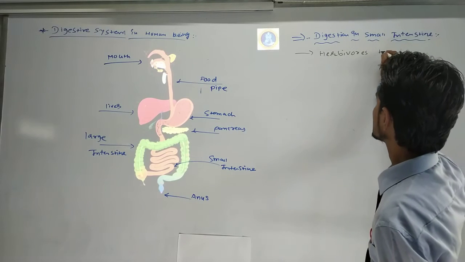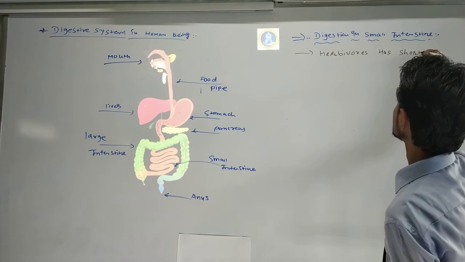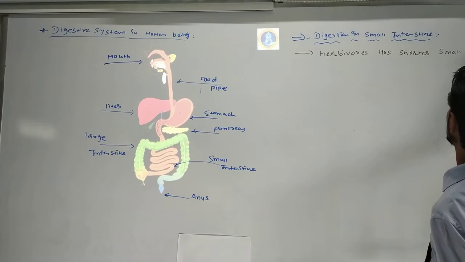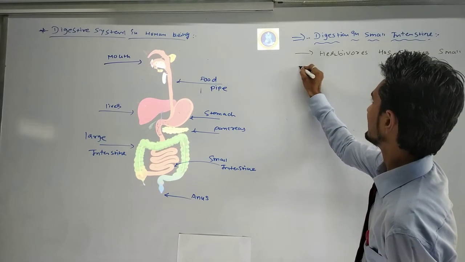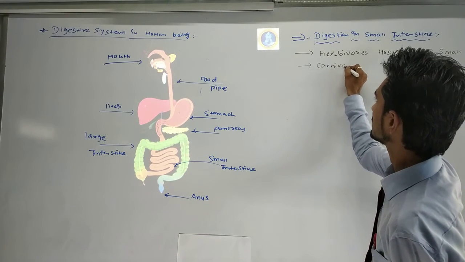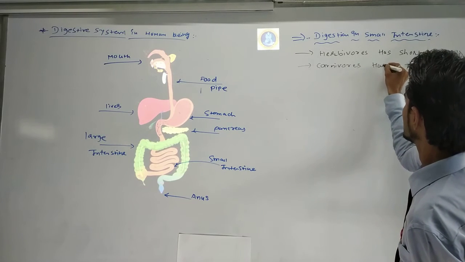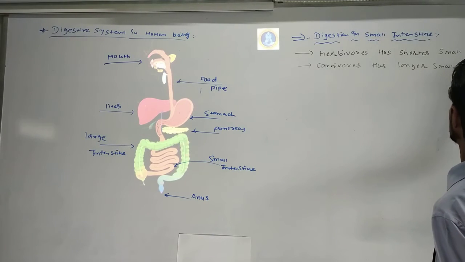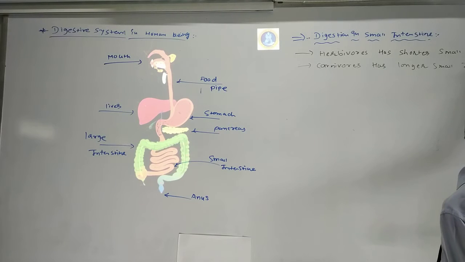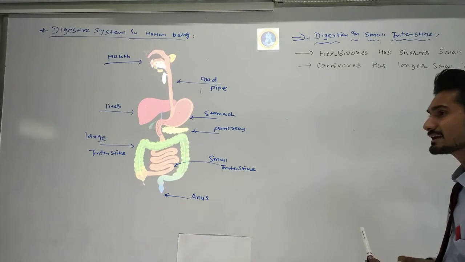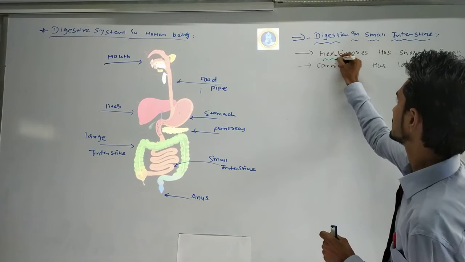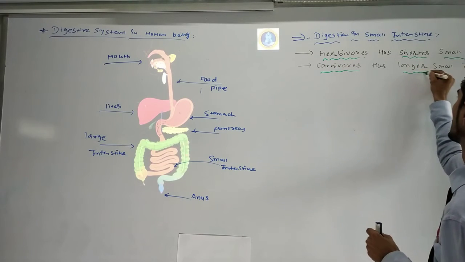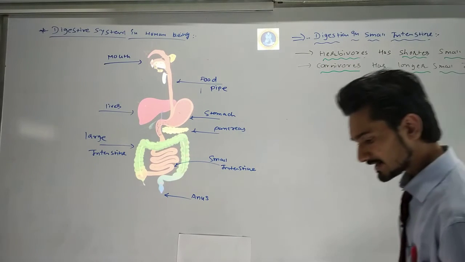So herbivorous has a shorter small intestine, while the carnivorous has a longer small intestine. Okay, so this is the highlight point: herbivorous have a shorter small intestine and carnivorous have a longer small intestine. From that you can make the notes.